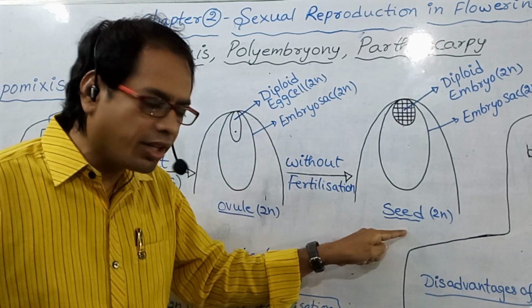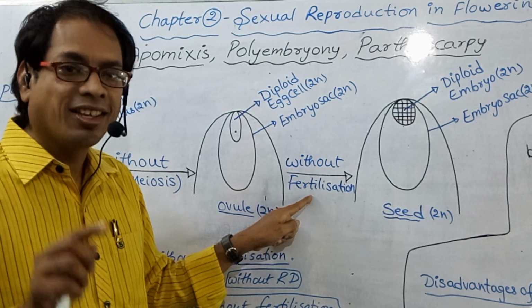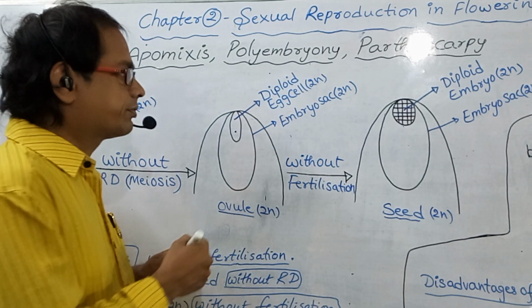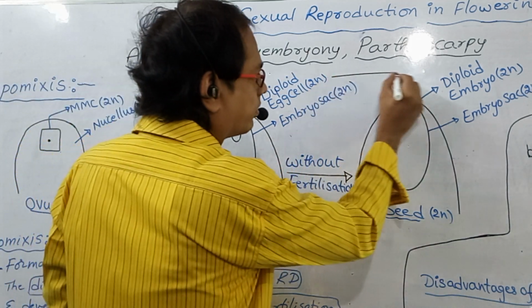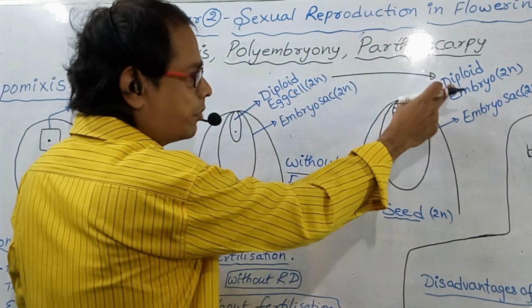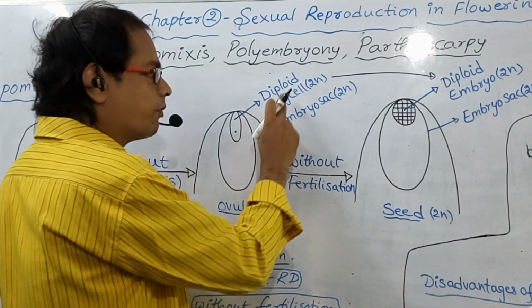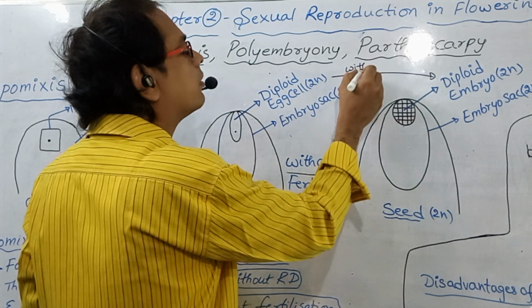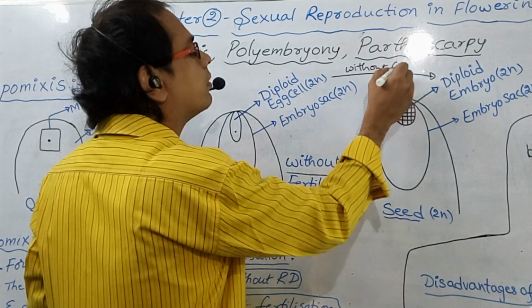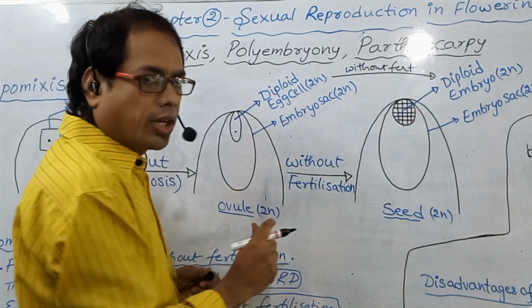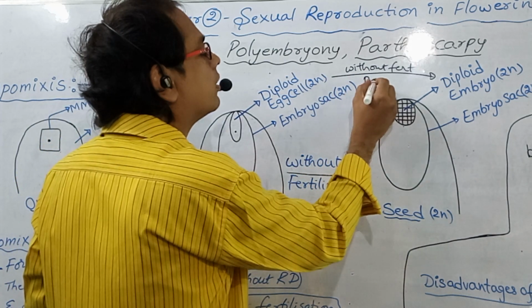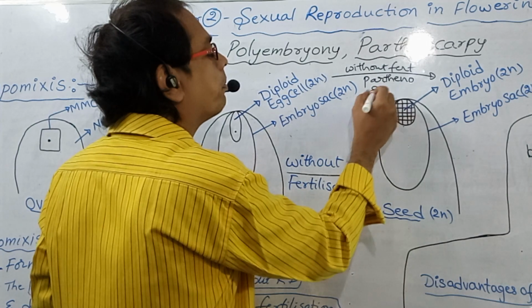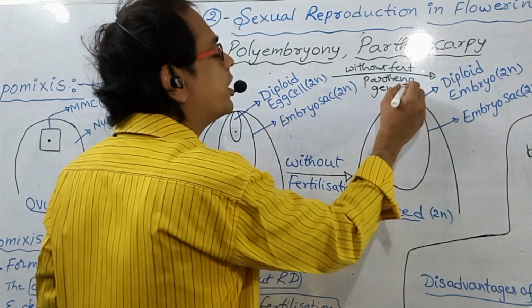Formation of seed without fertilization is called apomixis. See, formation of diploid embryo from diploid egg cell without fertilization is called parthenogenesis.